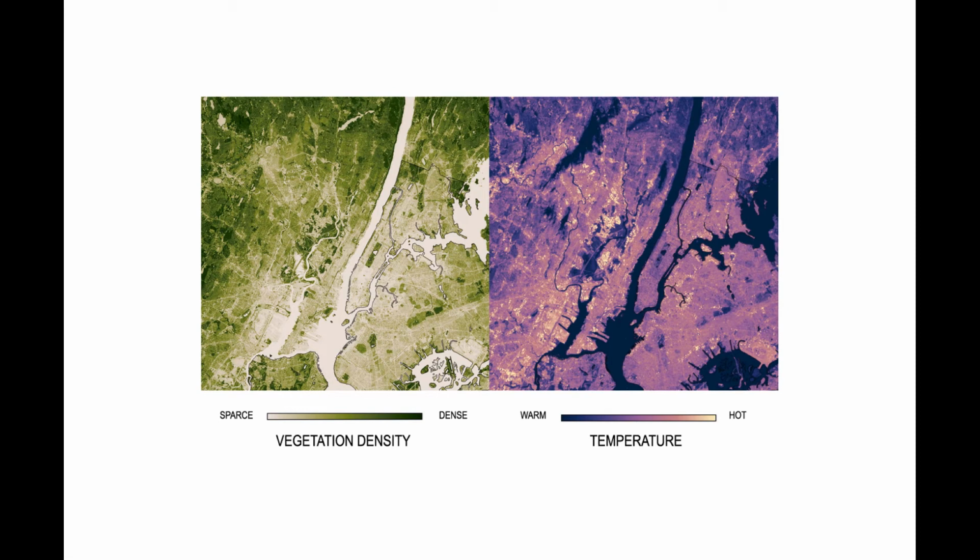Here is a map from NASA depicting the density of vegetation in New York City. Here we have a temperature map. Looking at these together, we can see the correlation between increased vegetation and cooler temperatures. A concrete jungle, New York City clearly suffers from heat island effect.